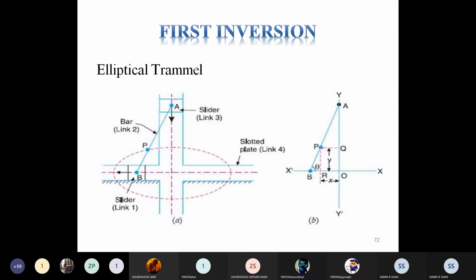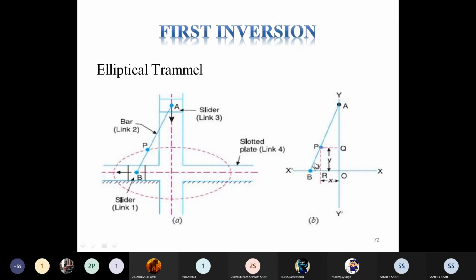So that is the extension of link 2. If we give the motion of A in the lower side and the motion of B in the negative side, then the motion of point P will trace an ellipse. I will show you with the animation so that it may be properly understood. When A comes in the lower side and B goes to the left side, the path traced by P is considered an elliptical path.